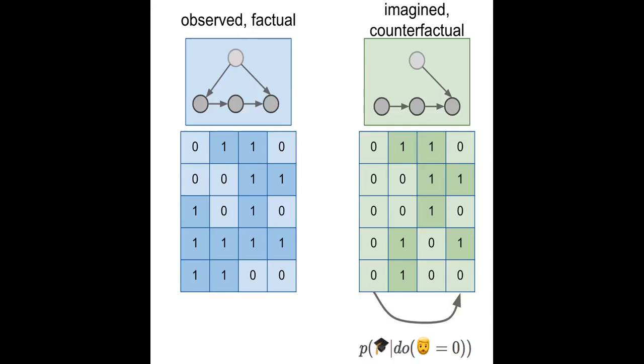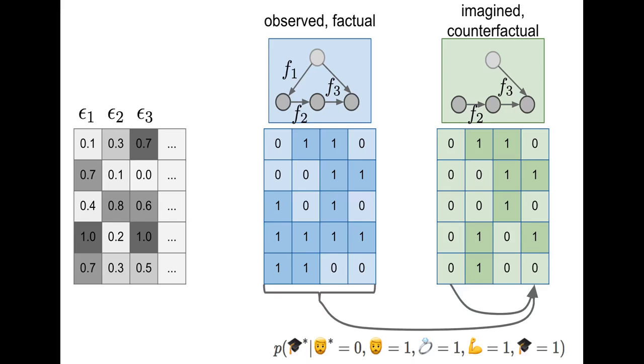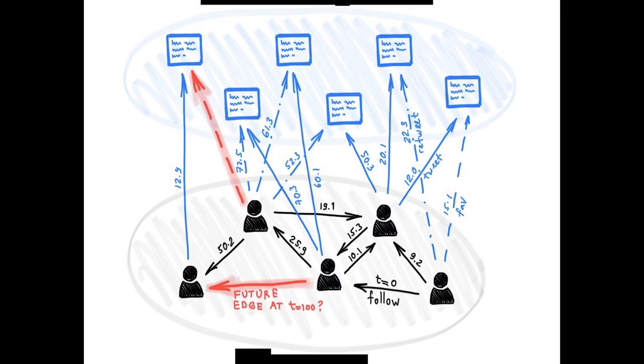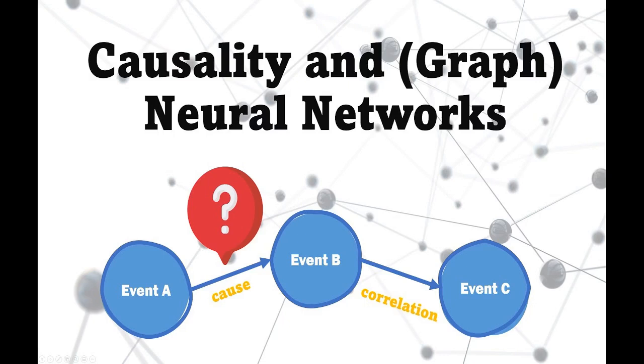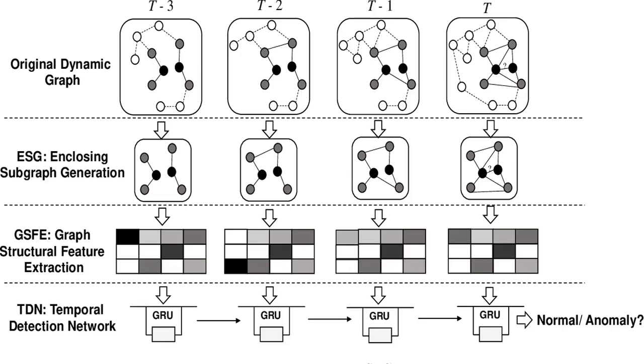Script: Causal inference with counterfactual reasoning in temporal graph neural networks for dynamic systems. Imagine you're planning a road trip and wondering, if I had left just 10 minutes earlier, would I have avoided that traffic jam? This everyday curiosity is at the heart of a powerful idea in science and AI, causal inference, asking not just what happened, but why, and what might have happened under different circumstances.